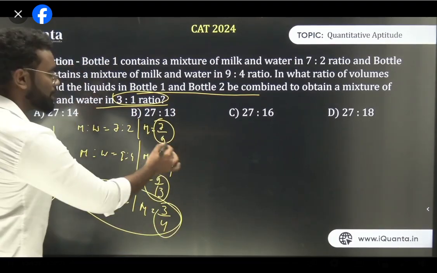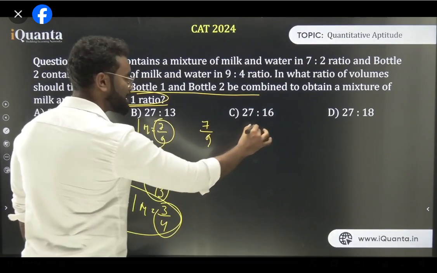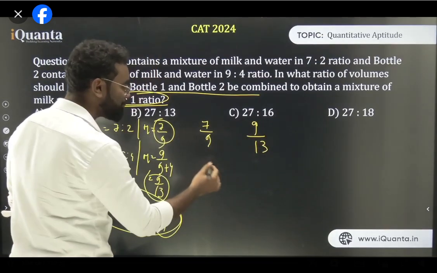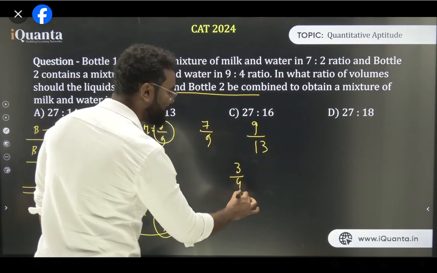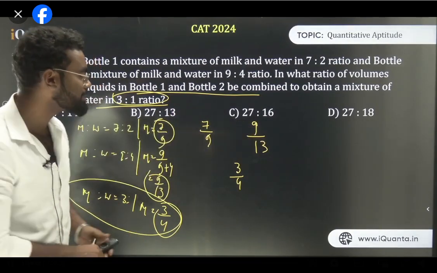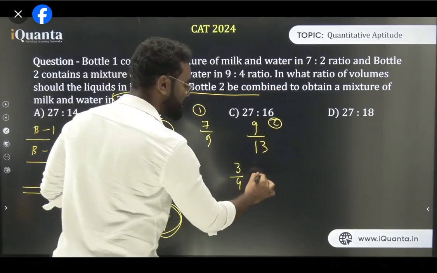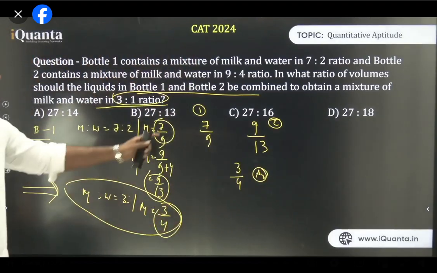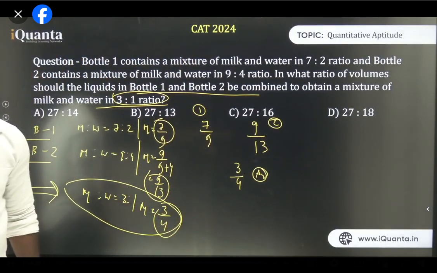3/4. And bottle 1 has 7 upon 9. Bottle 2 has 9 upon 13. And what is the average? The average is 3 upon 4. Am I clear? Do you understand this? In bottle 1 it has 7 by 9 milk. This is bottle 1, this is bottle 2, and this is the average when we are mixing these two bottles. So 7 upon 9, 9 upon 13, and 3 by 4. Now you can use the mixture alligation method again. That's the simplest way to solve this question.